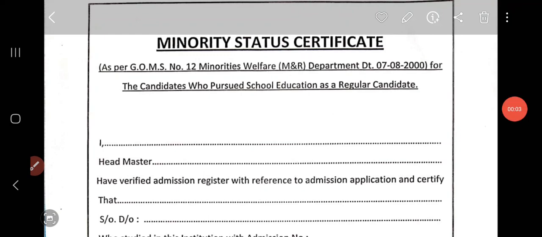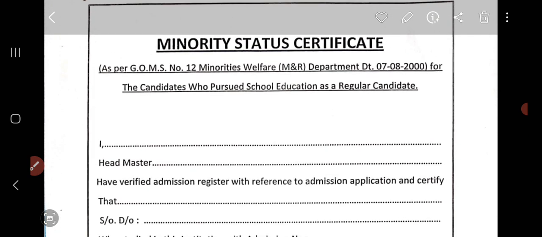In this video, I'm going to show you the minority status certificate. This certificate I have uploaded on my Telegram channel. From there you can download the certificate, okay? And then fill this certificate as per my instruction, okay? Now what you need to see, fill this here.